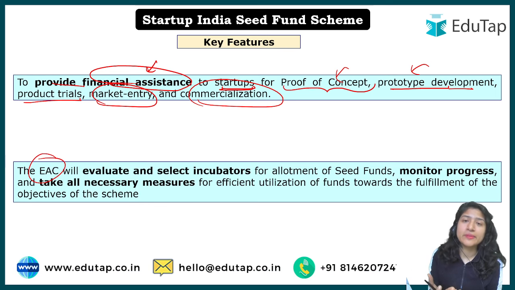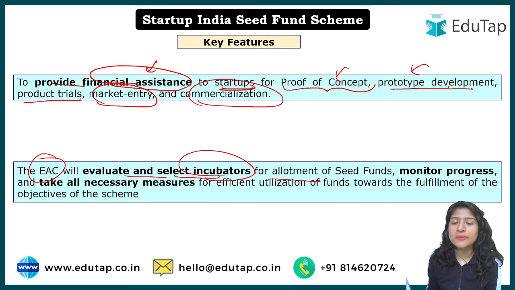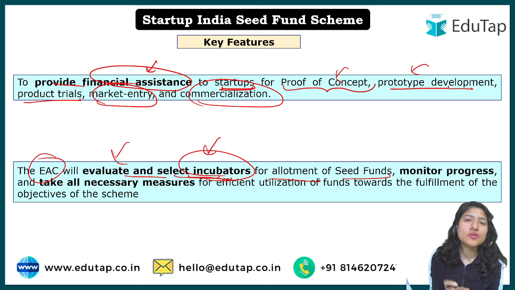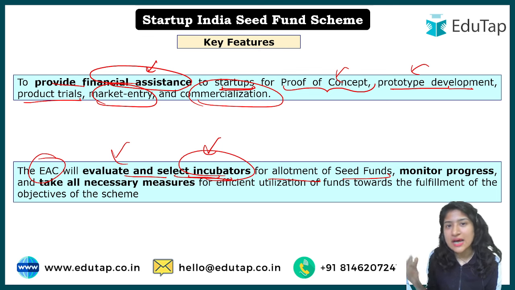Now, the executive committee will evaluate and select incubators for allotment of seed funds. First of all, it will evaluate whether the incubators will be able to provide the environment the startups should have.